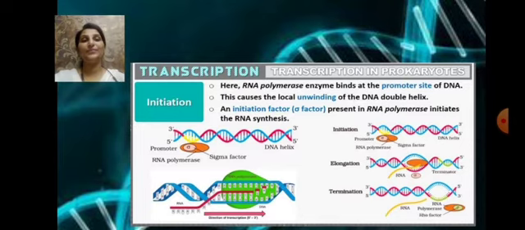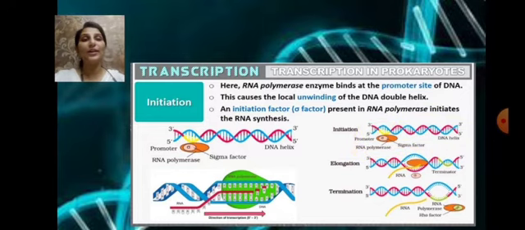In initiation, the RNA polymerase enzyme binds to the promoter site of the DNA. We know promoter is the site or sequence of DNA where the transcription is initiated. So the RNA polymerase enzyme, which polymerizes the ribonucleotides to form an RNA chain, binds to the promoter site. And when it binds at the promoter site, it causes an unwinding of the DNA double helix. We can see an unwinding taking place. This is the unwinding. So the unwinding takes place. This is the initiation process.